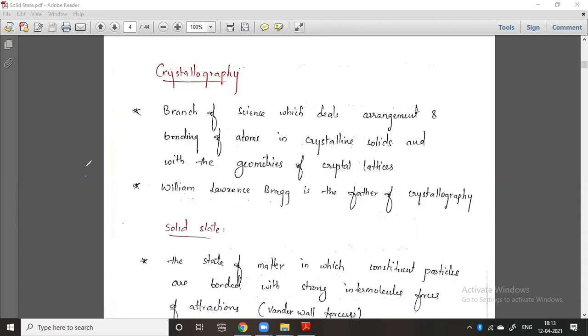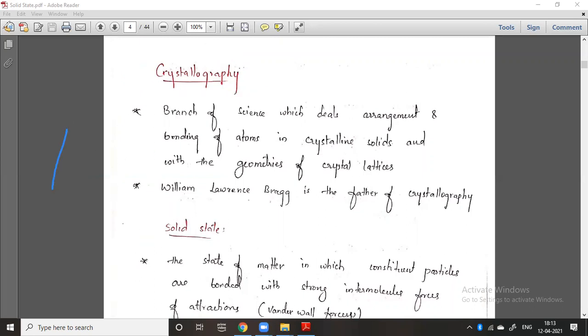After that we need to understand the complete knowledge about the solid state: how the structure of solids is, and what type of properties there are in a solid state. Today we will discuss all those things. Now we will discuss crystallography. So what is crystallography? Graphy is nothing but study, and crystal is nothing but a type of solid. I will tell you what crystallography is, but you must first understand the properties of a solid.